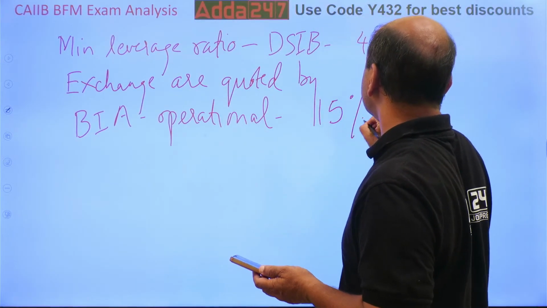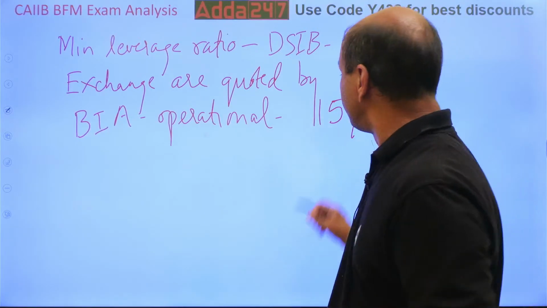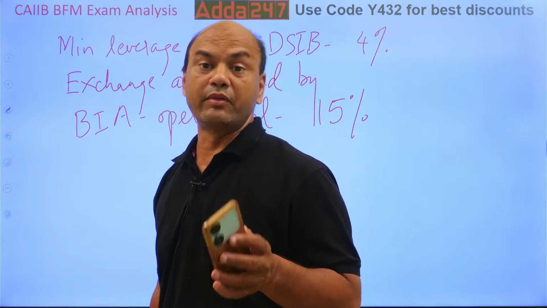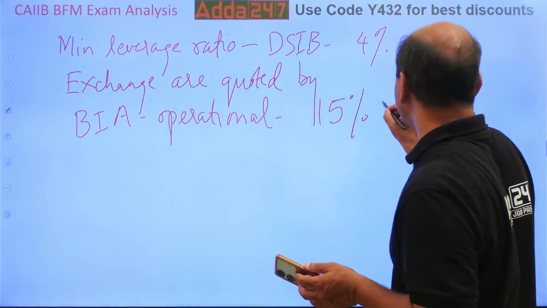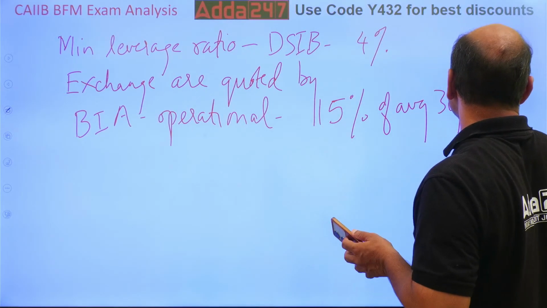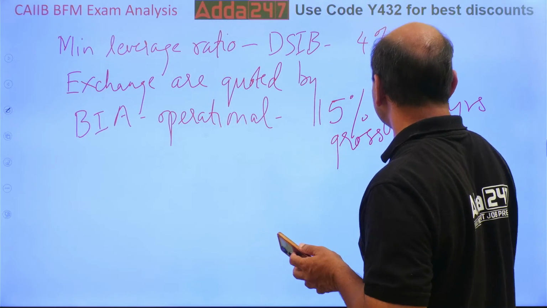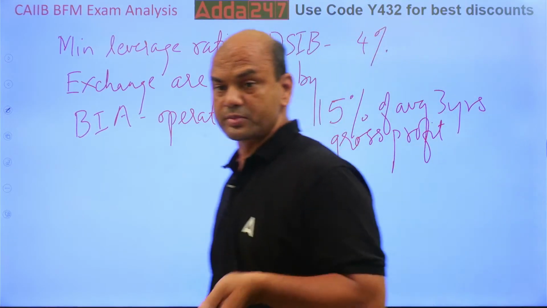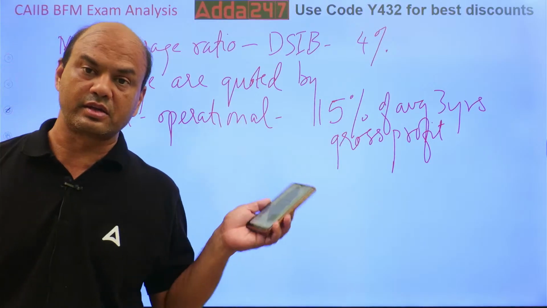That is the factor: 15% of your average three years gross profit. Kindly note, only positive gross profit. If it's a loss, you don't have to take it into account.